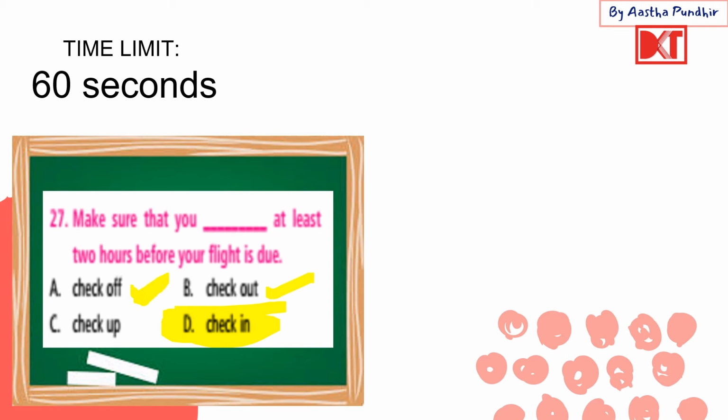The other options, check off. When you check off something on your list, you tick it off, which means that action is done, the task is completed. Then check up. A checkup is like a medical checkup, getting yourself tested or checked upon. Checking up on someone is also trying to know how they're doing and making sure they're okay. That's what a checkup is. All right.